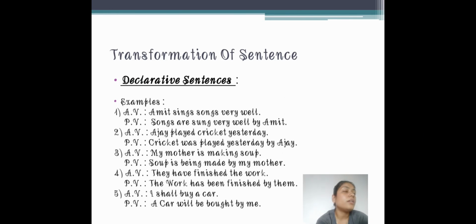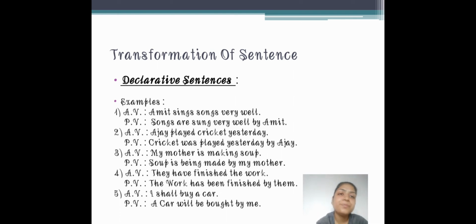Now what will you be asked? The transformation of sentences. Any type of sentence would be given; it is not certain whether an active or passive voice sentence will be given. We will try our level best to understand how to transform a sentence. Transform means to change the sentence.